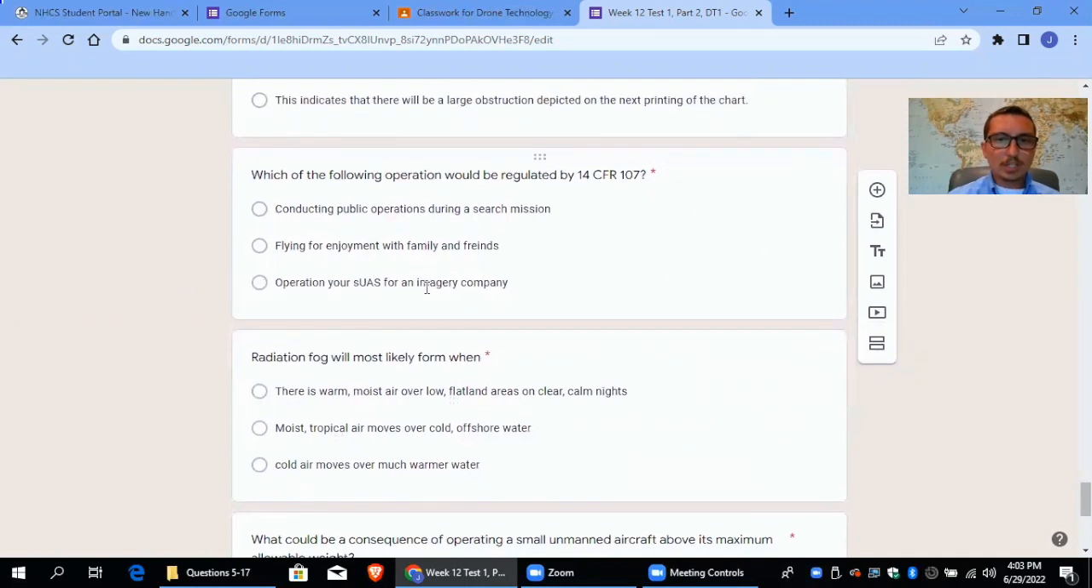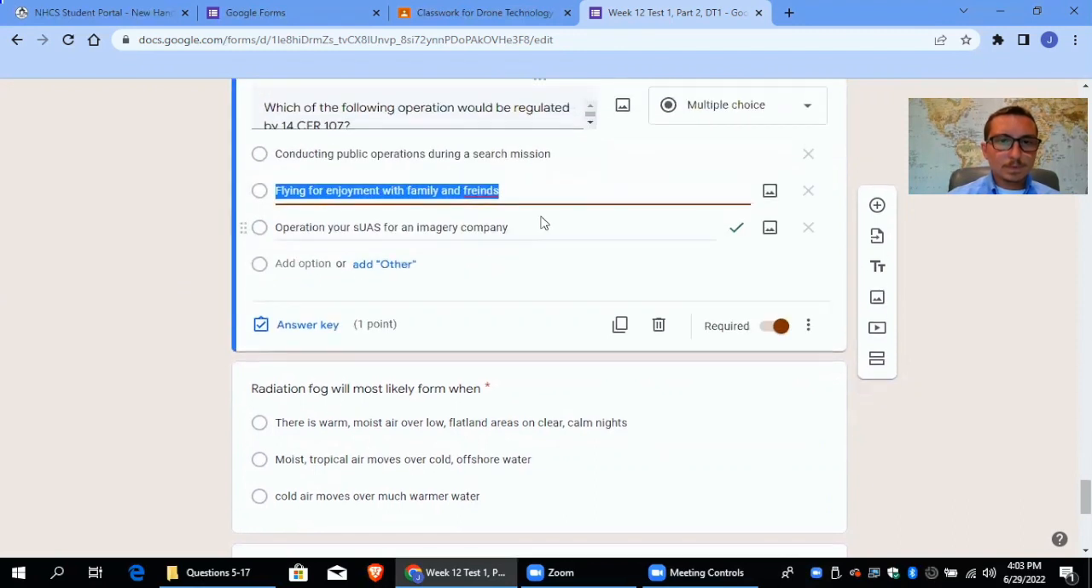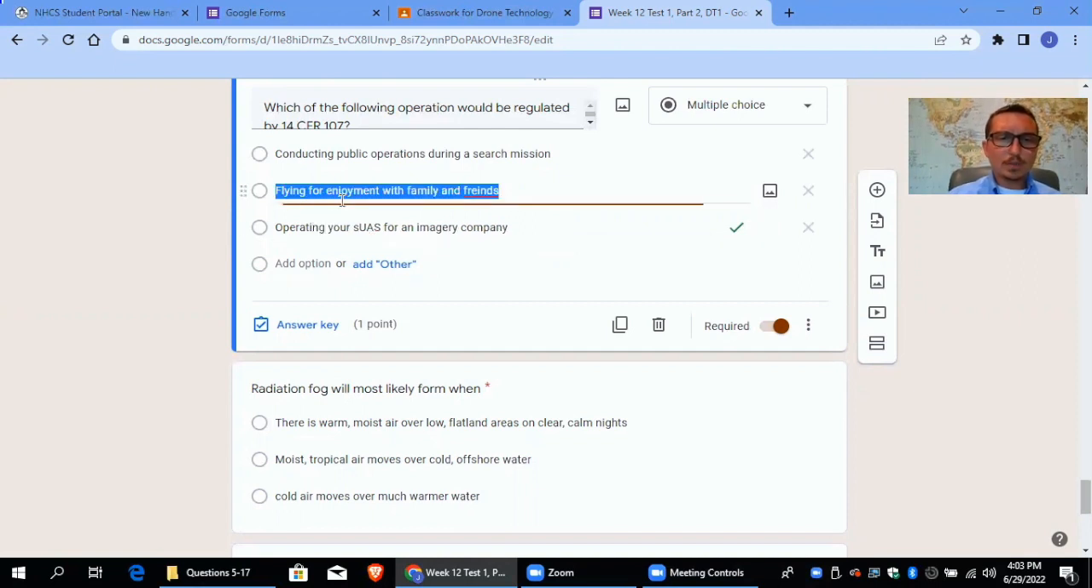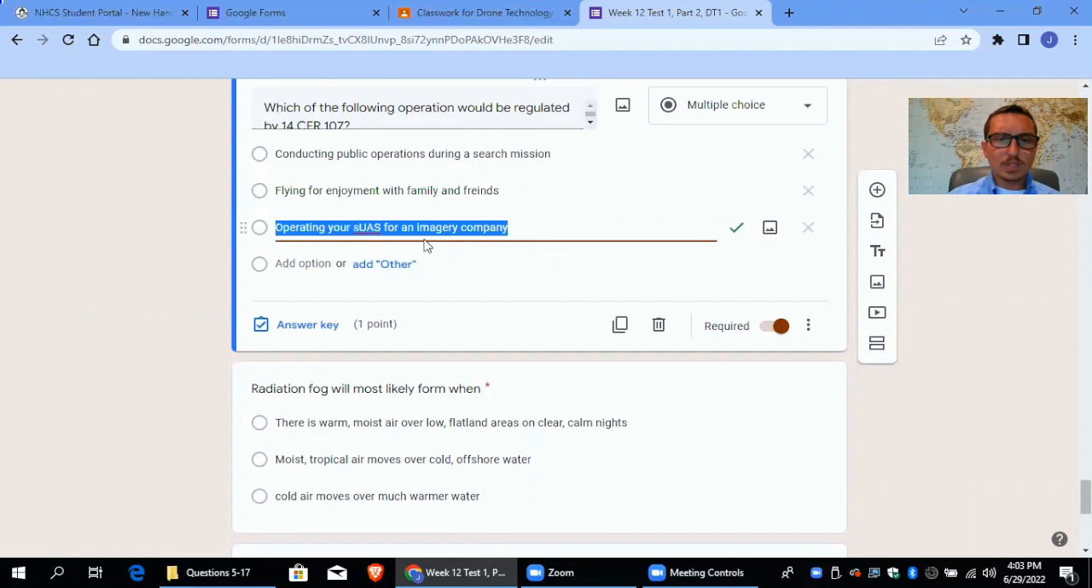Which of the following operations would be regulated by 14 CFR 107, so the FAA? Operating your SUAS for an imagery company. Yes, operating your SUAS for an imagery company is something that's going to be regulated.